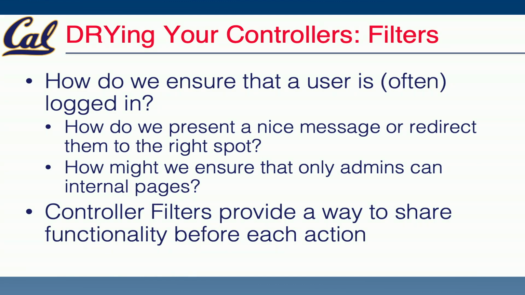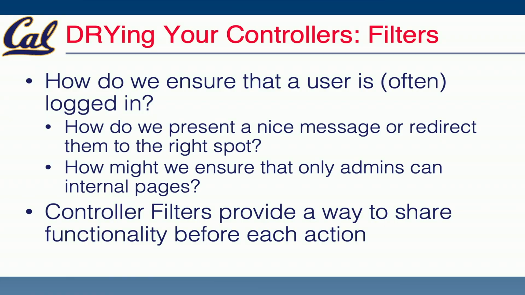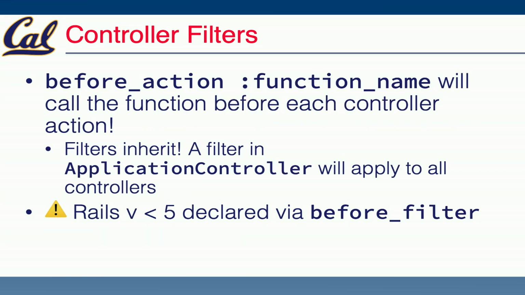We might do things like, if we have some internal routes, things like admin pages, how might we assert that only a user who is an administrator can access those particular pages? Controller filters, again, provide a way of blocking access only when some particular condition is met. They also do something which you might have already seen before, depending on how you set up your application, which is that controller filters also provide a way to set up shared functionality before all the actions continue. So we'll explore that one because it's also a pretty common pattern.